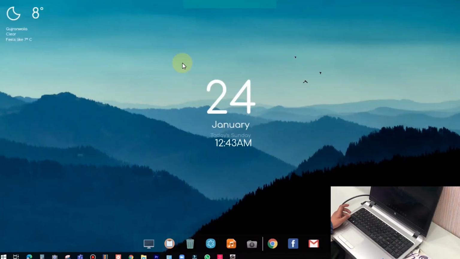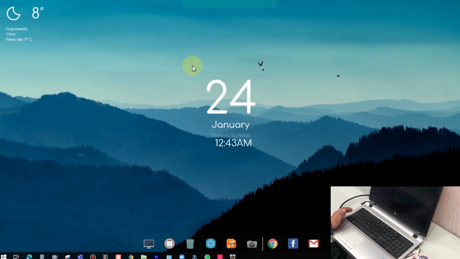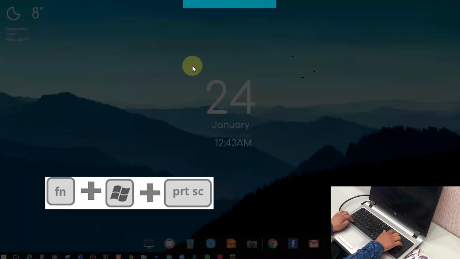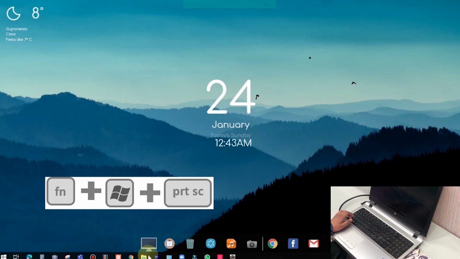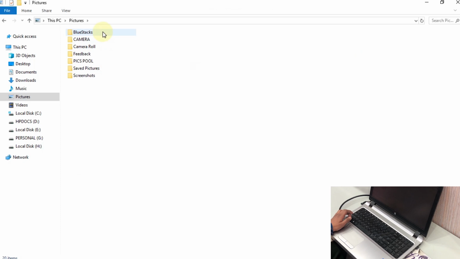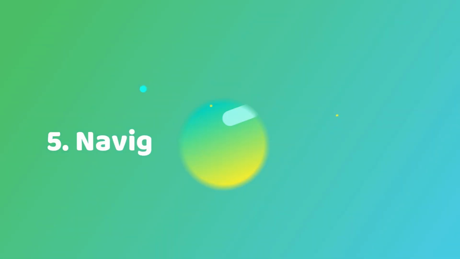The next cool keyboard shortcut is to take a screenshot. If you want to take a screenshot, just press Windows key and Print Screen button and it will take a screenshot. However, in some keyboards like mine, there is an Insert key instead of the Print Screen. So in that case, just press Function key, Windows key and that Insert key and it will take a screenshot. It will automatically save it in the Screenshots folder in the Pictures folder. See, here is our screenshot.